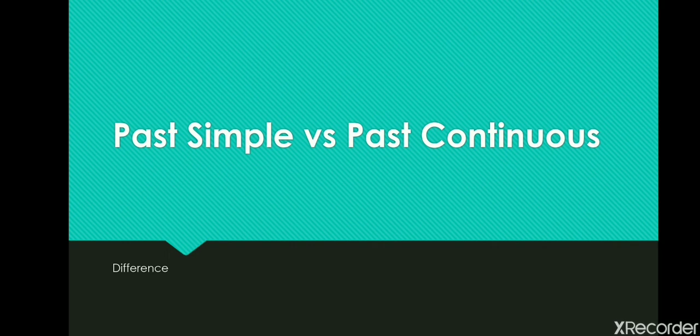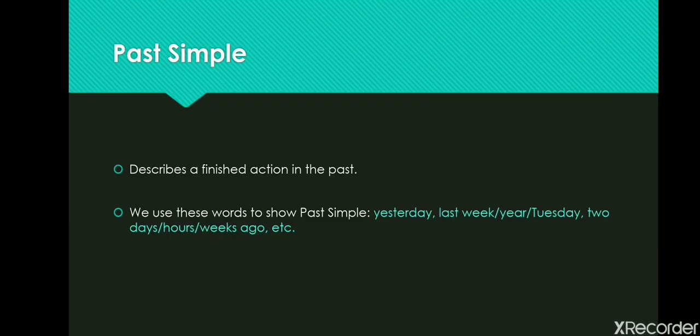Today we'll talk about the difference between two tenses, past simple and past continuous. Прошедшее простое и прошедшее продолжительное. Both tenses happen in the past. Past simple describes a finished action in the past. Действие в прошлом. Something has happened.